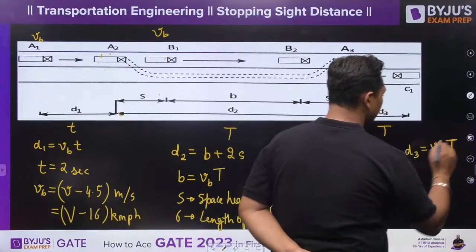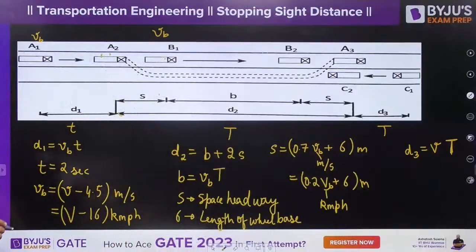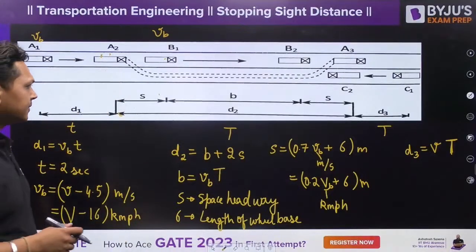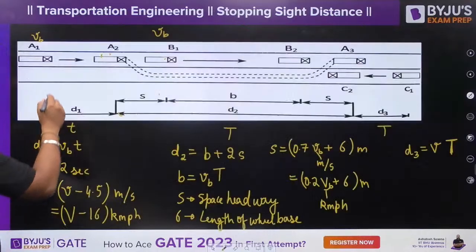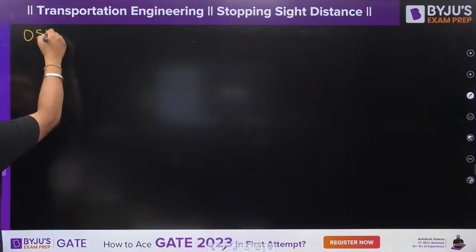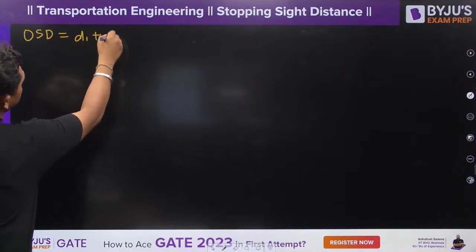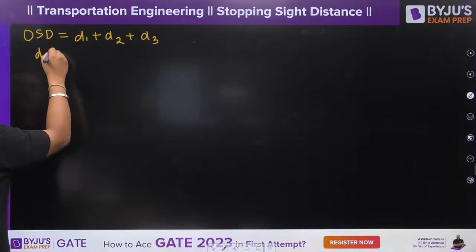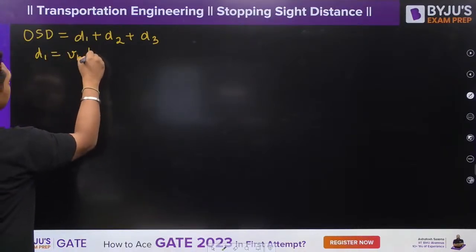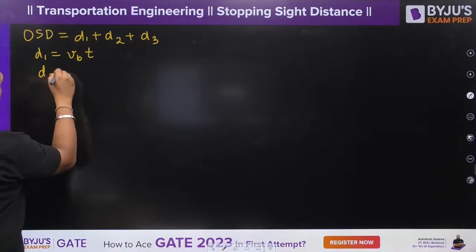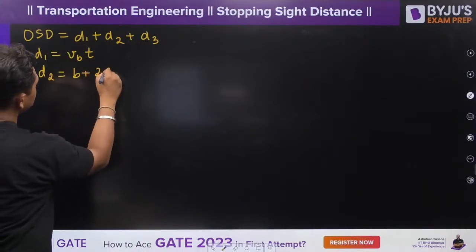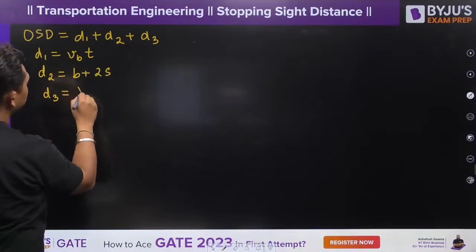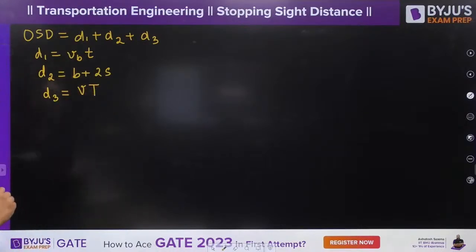I hope it is clear to you all. I am going to tell you further what the T value is. T value we are also going to calculate. Now from here what we have obtained, overtaking side distance is equal to D1 plus D2 plus D3, where D1 is equal to VBT, D2 is equal to B plus 2S, and D3 is equal to V into capital T.